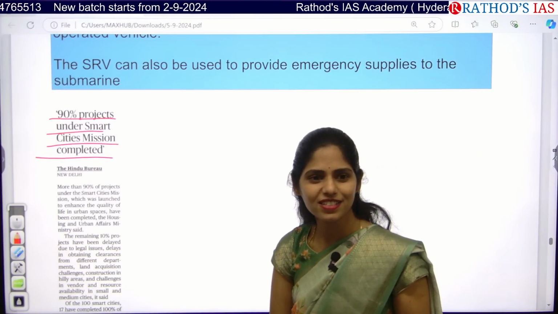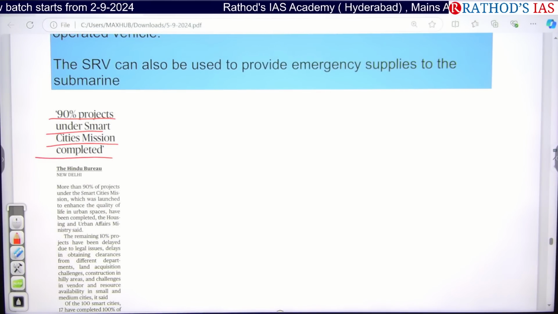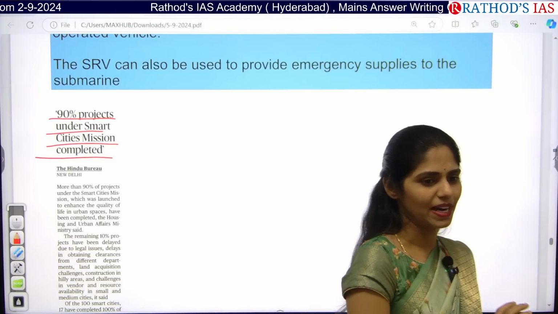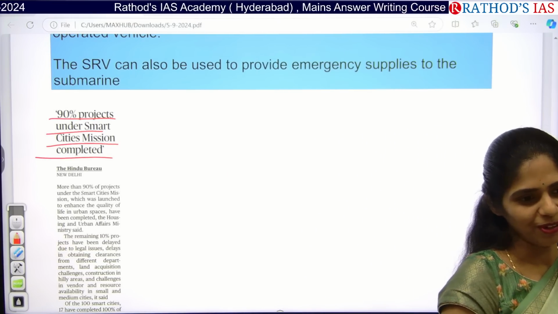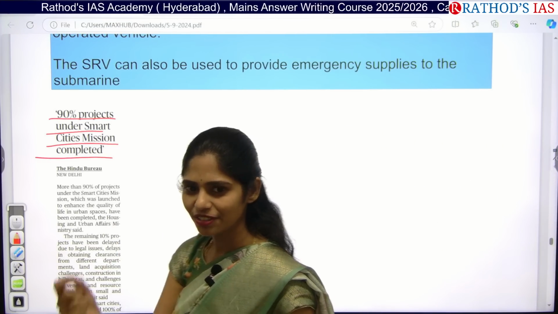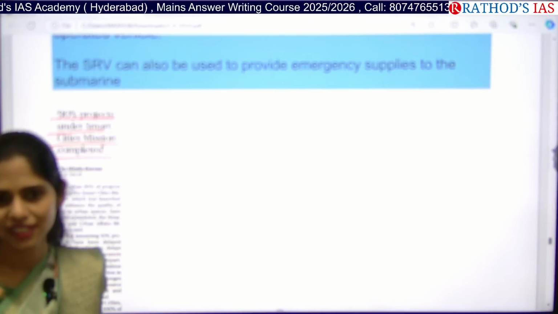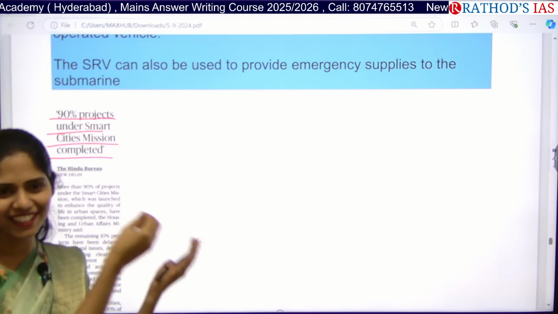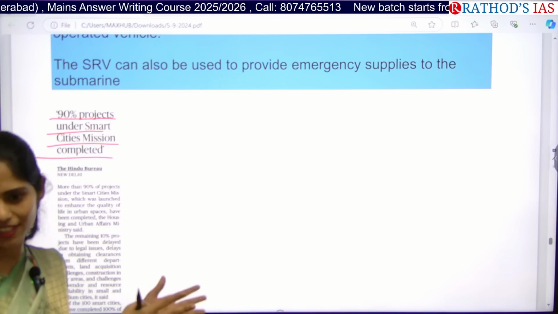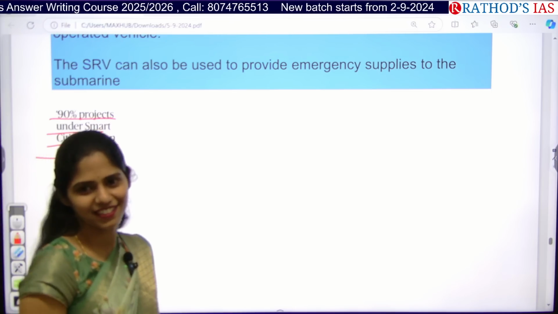Is Hyderabad a smart city? Is Delhi a smart city? So what are the components required to call any city a smart city? Employment, education, next. So have you ever searched about this? What are the components of a smart city? Yes or no? Whenever you are reading schemes, at least Google what is the meaning of that. What is the criteria to be met for a city to be called a smart city? So don't blindly memorize things by heart. It will not be useful.